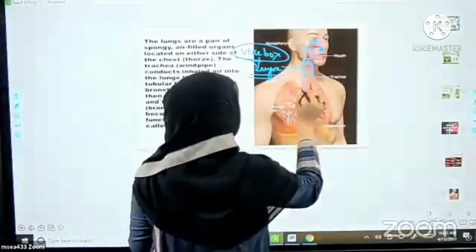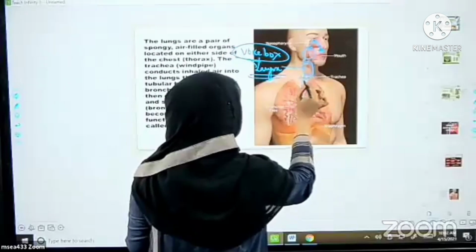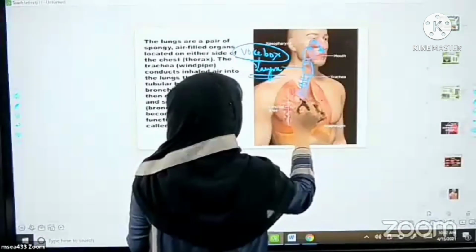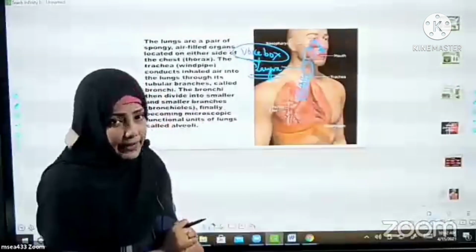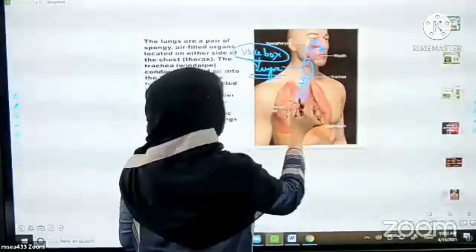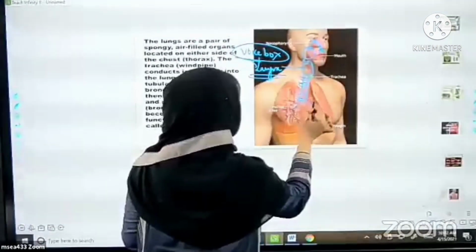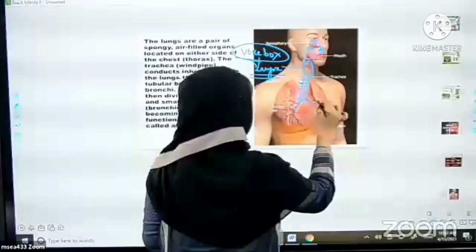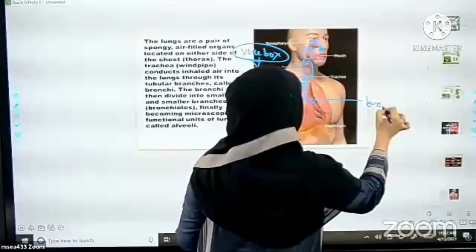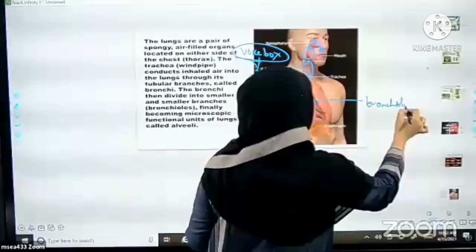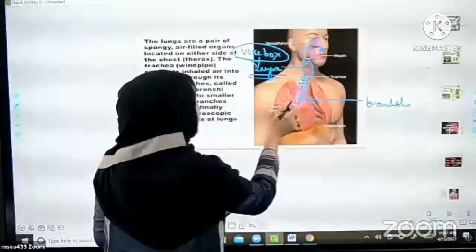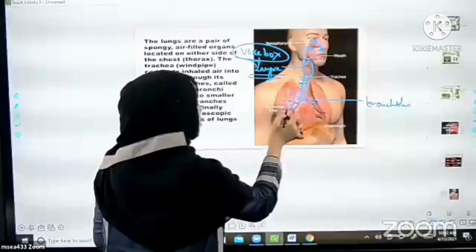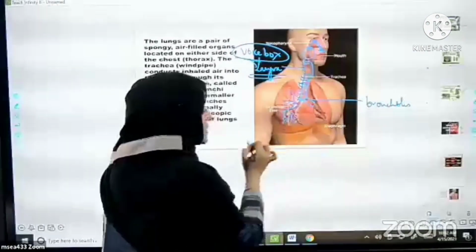Then the larynx continues with the trachea. So this is the trachea. The larynx continues with the trachea. Then the trachea further divides into small branches called bronchioles. After bronchioles, they are further divided into many smaller capillaries you can see here.